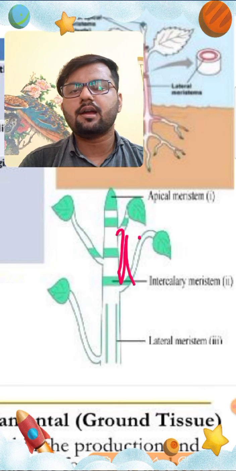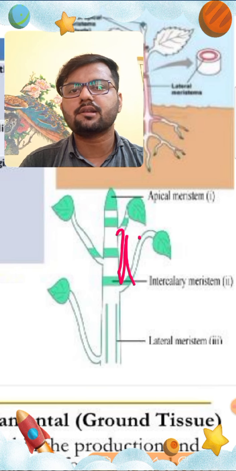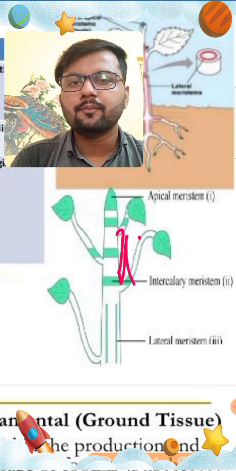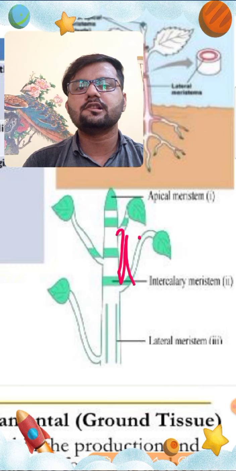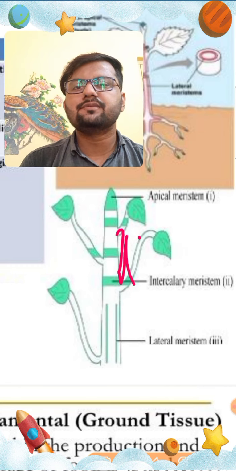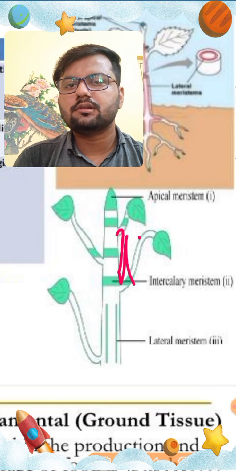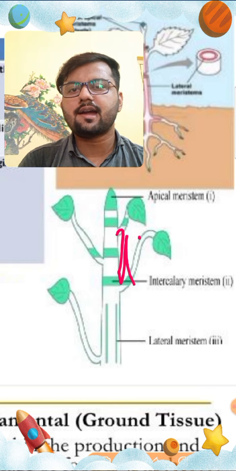And simple permanent tissue is divided into three types: parenchyma, collenchyma, sclerenchyma. And complex permanent tissue is divided into two different types, that is xylem and phloem. As well as we have studied in detail about meristematic tissue and their types.